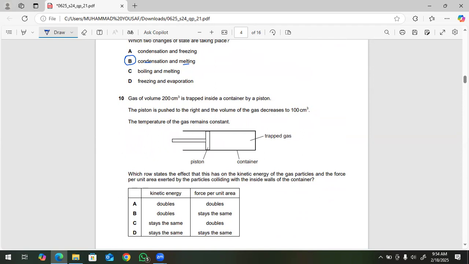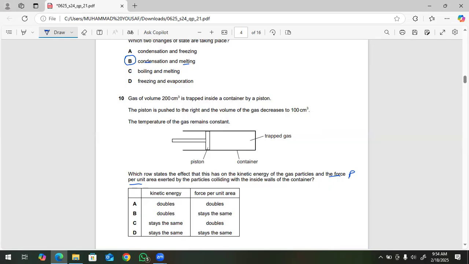The temperature of the gas remains constant. Which row states the effect this has on the kinetic energy of the gas particles and the force per unit area? Force per unit area is known as pressure. So we can also say that pressure is exerted by the particles colliding with the inside walls of the container.